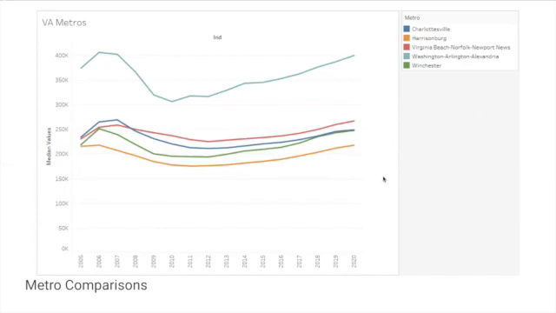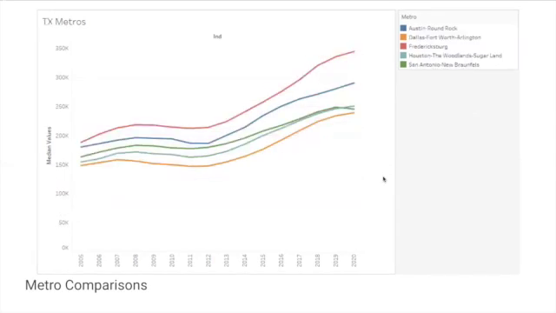Last but not least, we have Texas. And what I find really interesting about Texas is that it didn't really take a big hit. What it did do is it just kind of kept growing. It took that recession right through here, and it rolled with it. The housing market only got better through this whole season.